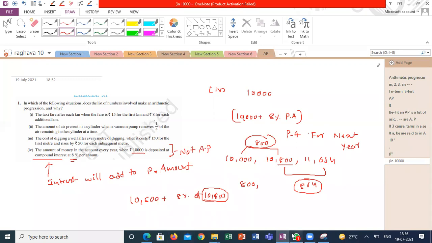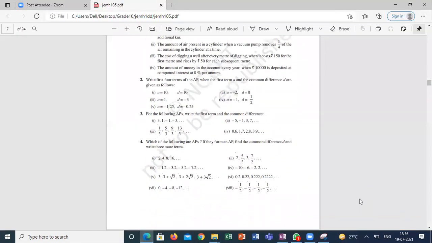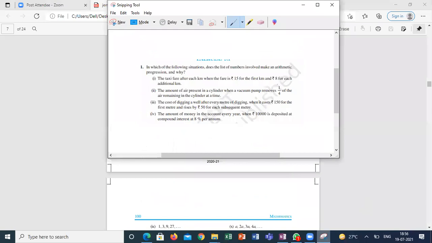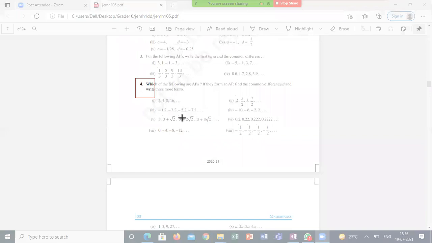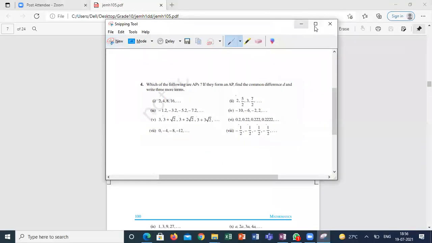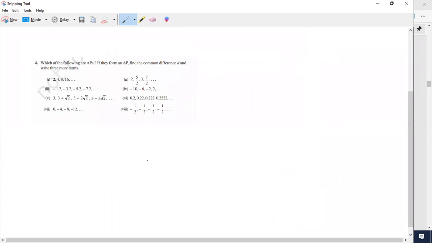So we will do with numbers also. Let's see. Who is going to explain this fourth question? It is very simple. If the numbers are given, if I'm taking the first series, 2, 4, 8, 16, and so on: 4 minus 2 is 2, 8 minus 4 is 4, 16 minus 8 is 8. So I can say not in AP.